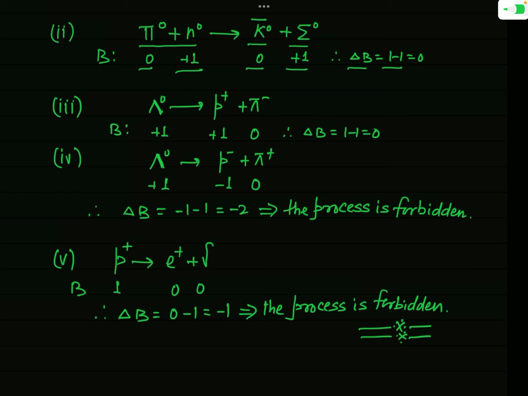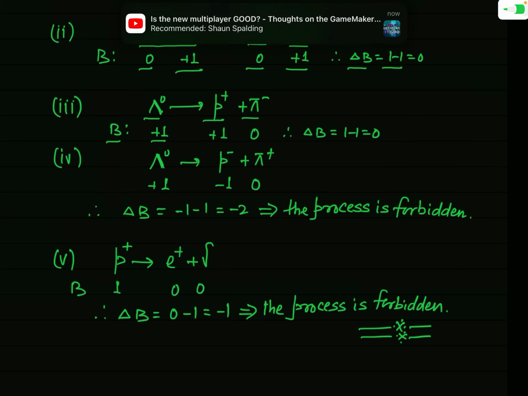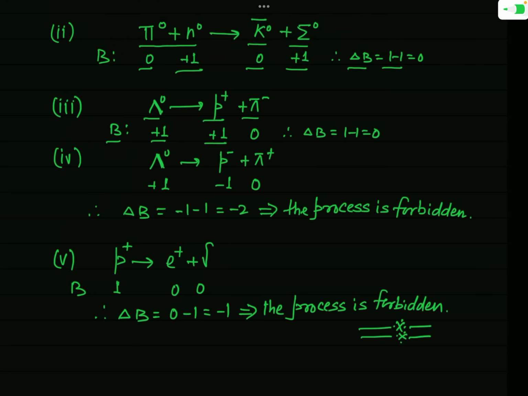Now see this process. Lambda 0 decays into a proton and a pi minus meson. You know that lambda 0 is a baryon, and so for this B is equal to plus 1, and proton is also a baryon, and for this again B will be plus 1, but pi minus is not a baryon, so for this B is equal to 0.